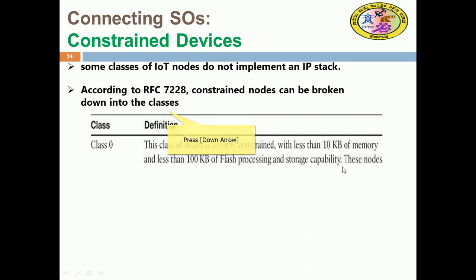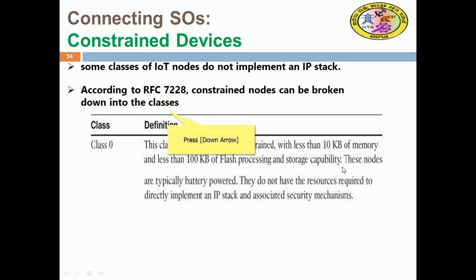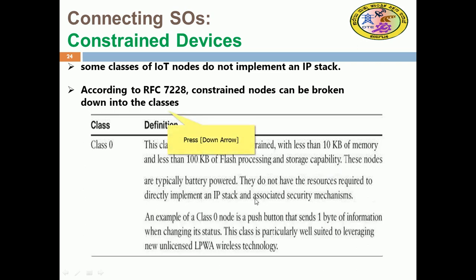These nodes are typically battery powered, right? They do not have the resources required to directly implement an IP stack, due to power issues and memory constraints. An example of a class 0 node is a push button that sends 1 byte of information when changing its state. So very nominal data is communicated.